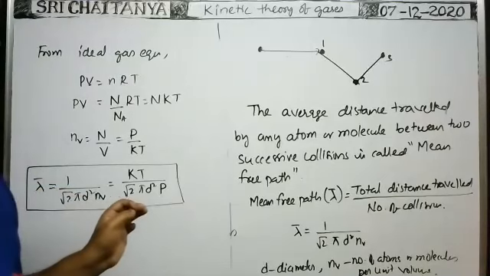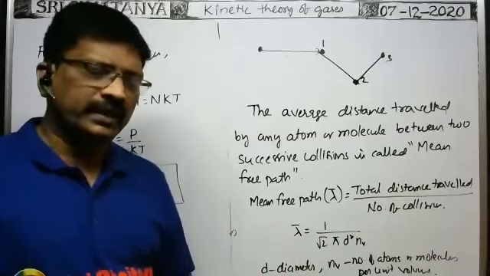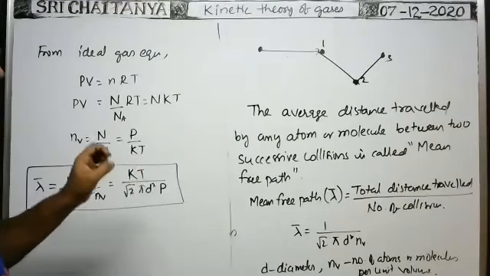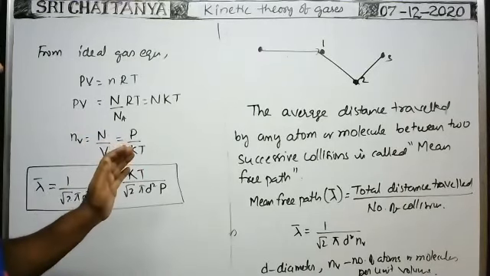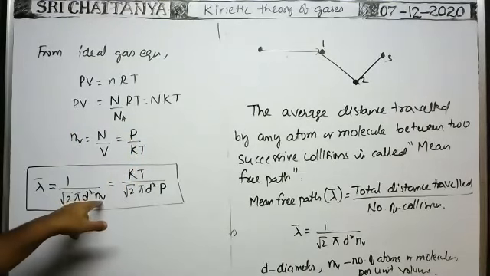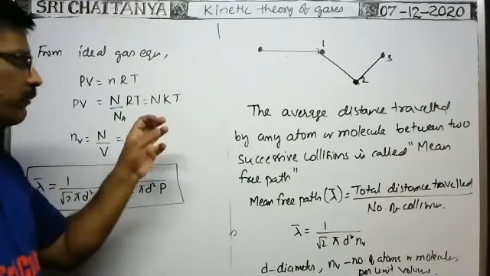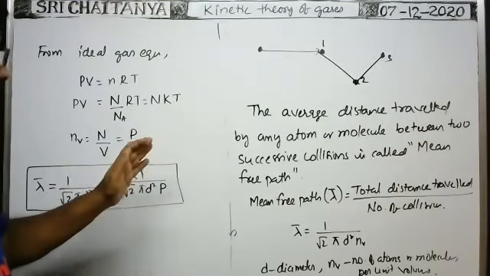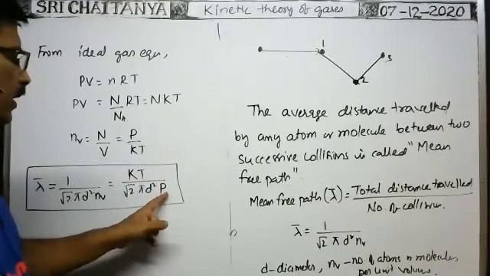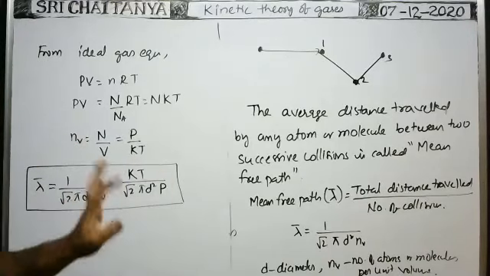So this is the formula for mean free path. In IPE, they ask what is mean free path as a 2 marks question. In objective also it is important. What is the mean free path of the molecules or atoms in a given gas? Whenever the diameter is so and so and the number of molecules per unit volume is so and so, they may ask, for example: what is the mean free path of an atom or molecule in a gas at temperature T and pressure P, with the diameter of each molecule given. That's all. Then by using this formula, we can calculate.